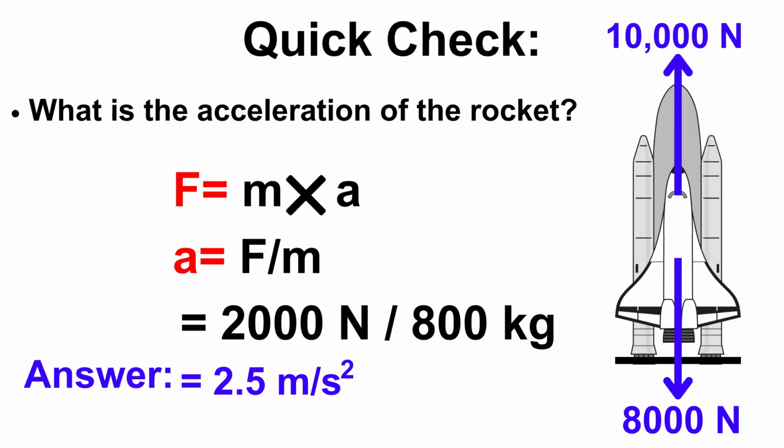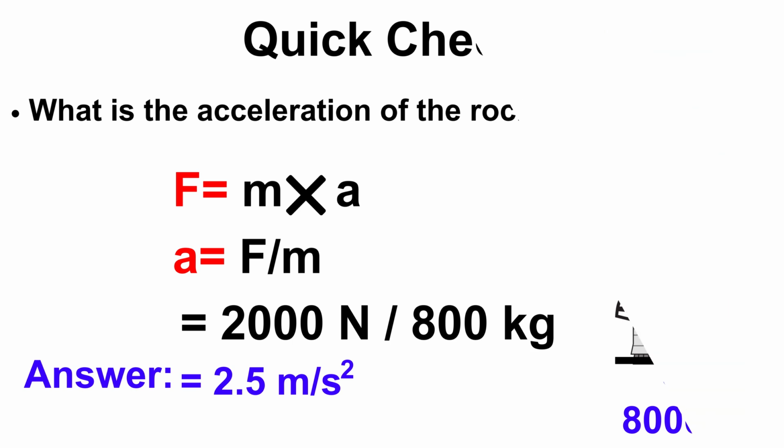What is the acceleration of the rocket? Now you can see that F is equal to ma. According to the question, he is going to ask you what is the acceleration. So we are going to rearrange the formula. A is equal to F upon m. 2000 Newton divided by 800 kilogram. So the answer is 2.5 meter per second square. This is called acceleration.